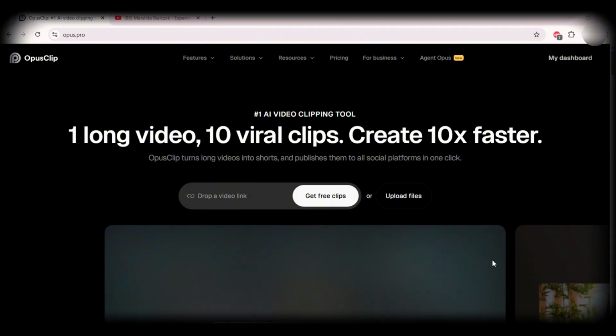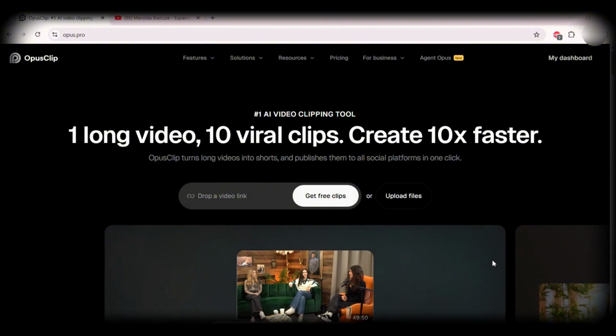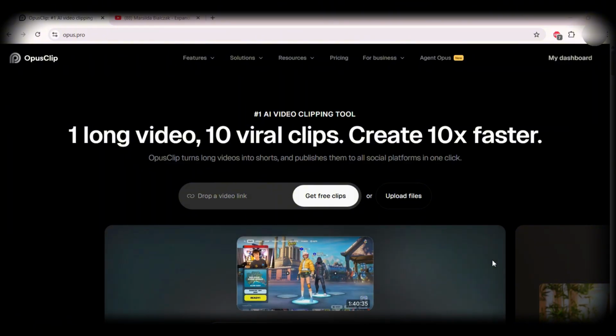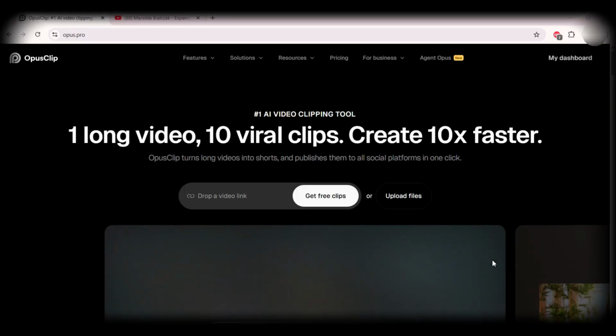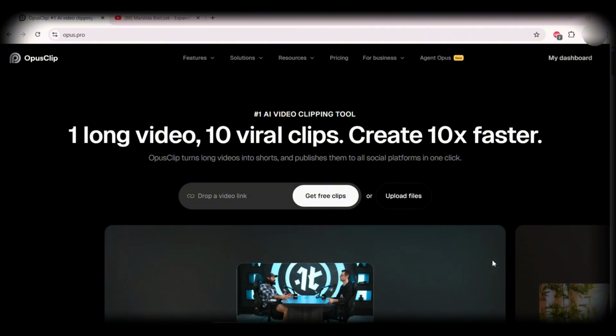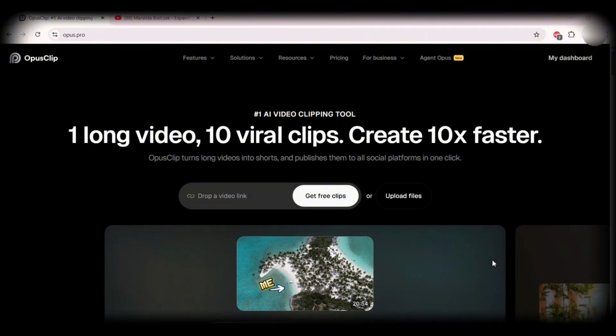Speaking of practical experience, today we're exploring a tool that revolutionizes content creation. It's called OpusClip, an AI designed to intelligently transform your long-form videos into engaging short-form content. And its capabilities don't stop there.